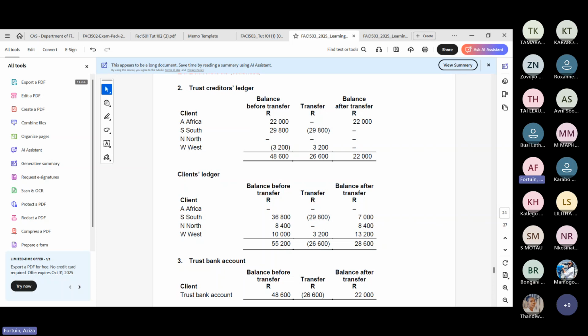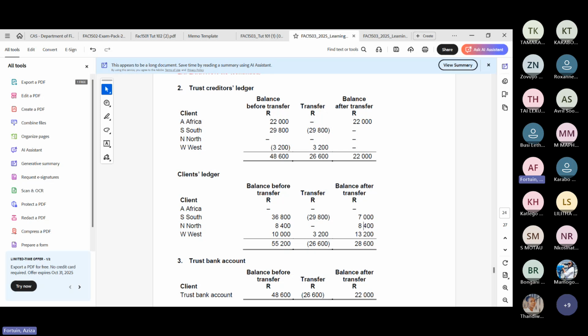That's why I say start with your trust creditors first. In the trust creditors ledger of West, he had 3.2. So we transfer the 3.2, but he had a balance of 10K. Okay, so now he's got 13,200. But remember the balance here was on the credit side.